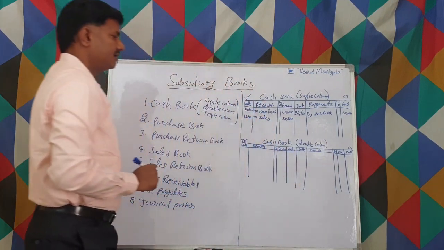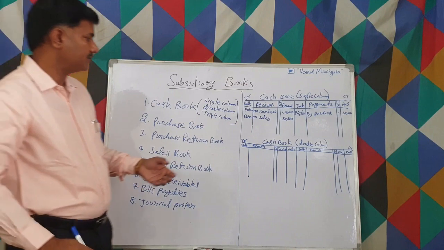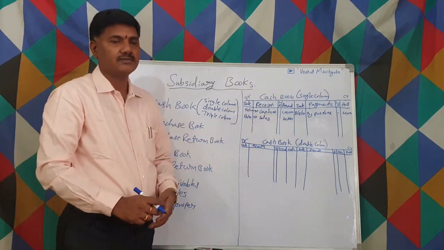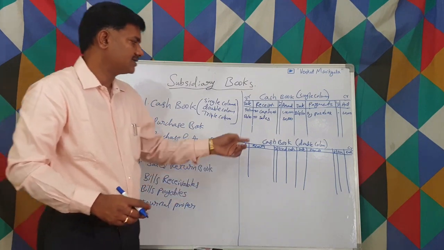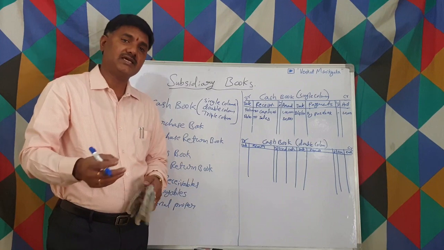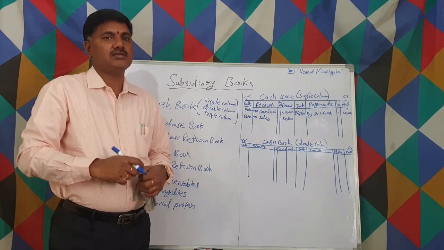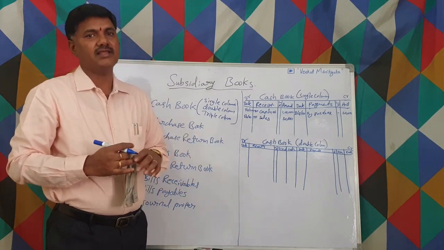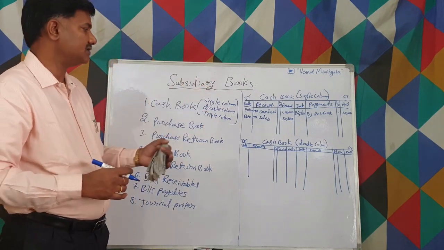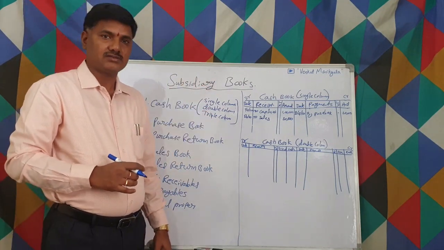Double column, right? Why do we maintain double column instead of single column? The advantage is the discount. When we give a cash discount to someone, or receive a cash discount from someone, instead of maintaining the discount separately, we write it in the same book. That's the reason we maintain a discount column also, right?